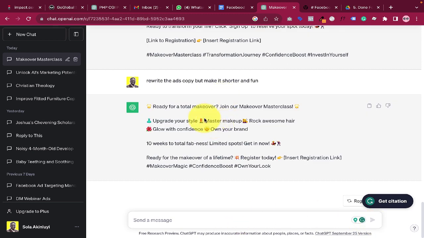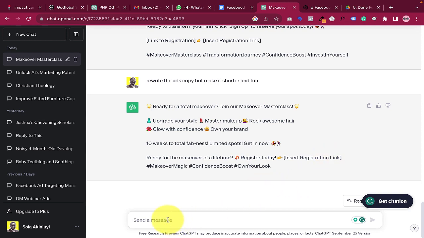So here is what ChatGPT shows us. Ready for a total makeover? Join our makeover masterclass. Upgrade your style. Master makeup. Rock awesome hair. Glow with confidence. Own your brand. 10 weeks to total fabness. Limited spots. Get in now. Ready for the makeover of a lifetime? Register today. Insert link. So this is shorter, but to be honest, this one doesn't really seem very appealing, but it's still something that you can edit and then use for your ad copy.